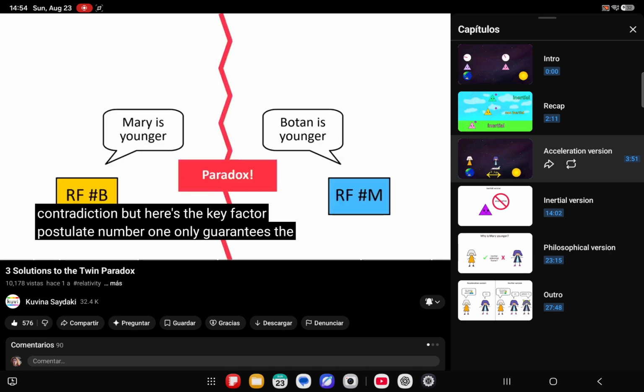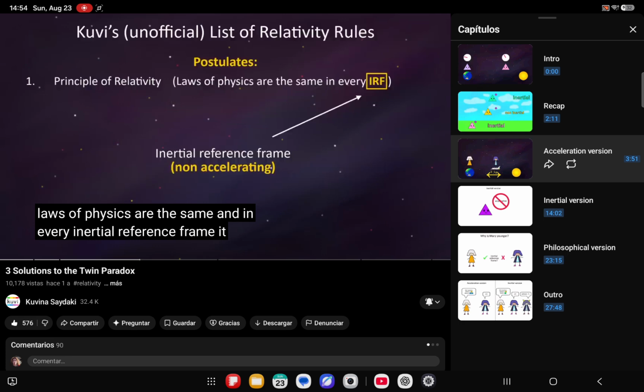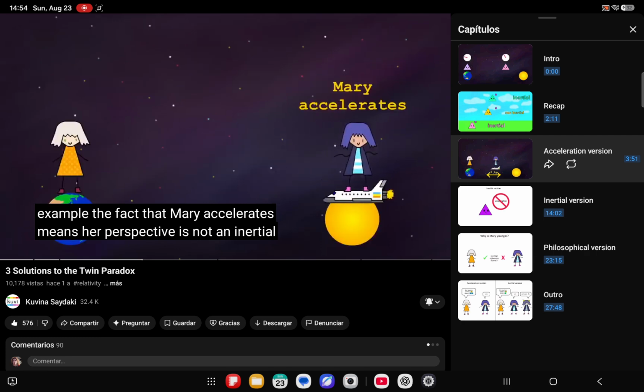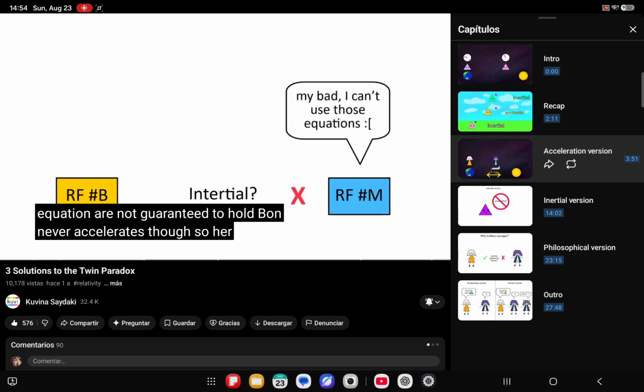But here's the key factor. Postulate number 1 only guarantees the laws of physics are the same in every inertial reference frame. It doesn't guarantee this for non-inertial, aka accelerating reference frames. In the example, the fact that Mary accelerates means her perspective is not an inertial reference frame. So the laws of physics, including things like the time dilation equation, are not guaranteed to hold.